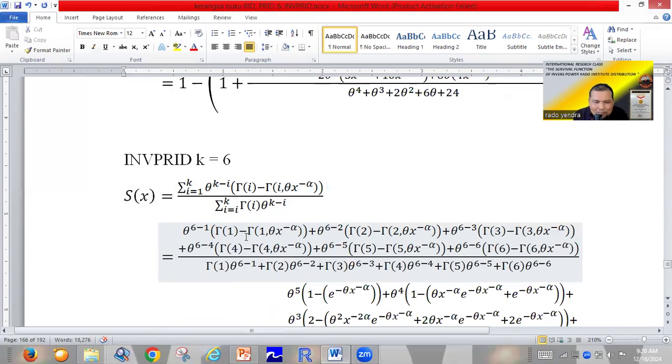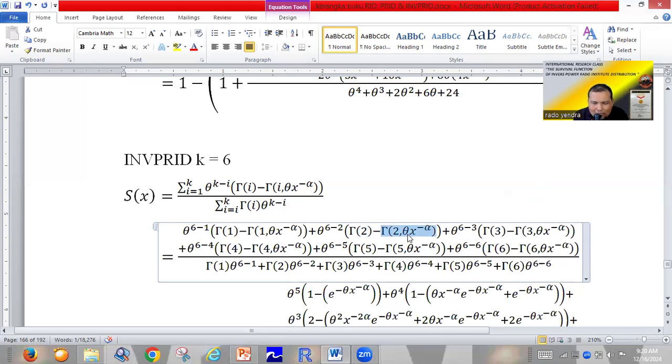So we only need the information about the upper incomplete gamma 1 comma theta x power minus alpha, the upper incomplete gamma function 2 comma theta x power minus alpha, and the upper incomplete gamma function 3 comma theta x power minus alpha, until the upper incomplete gamma function 6 comma theta x power minus alpha.